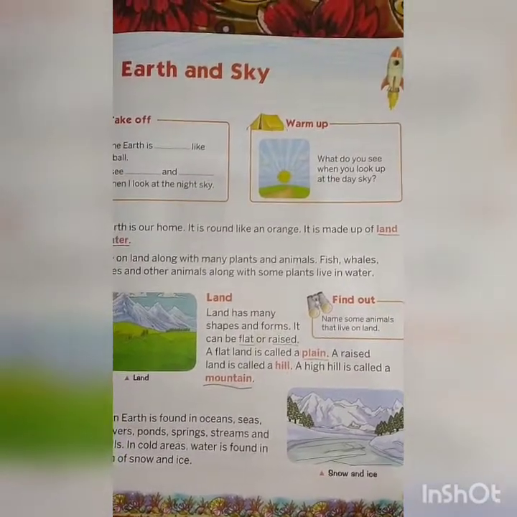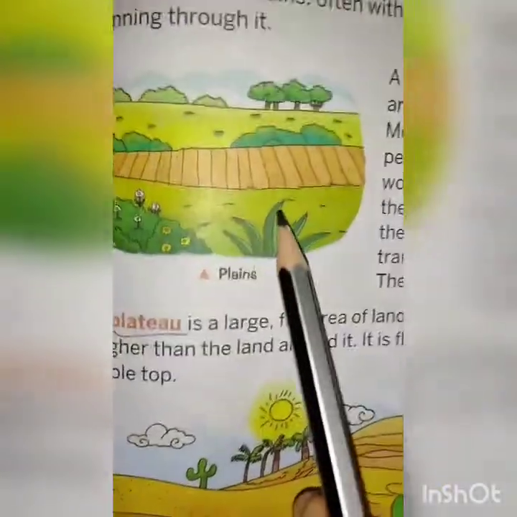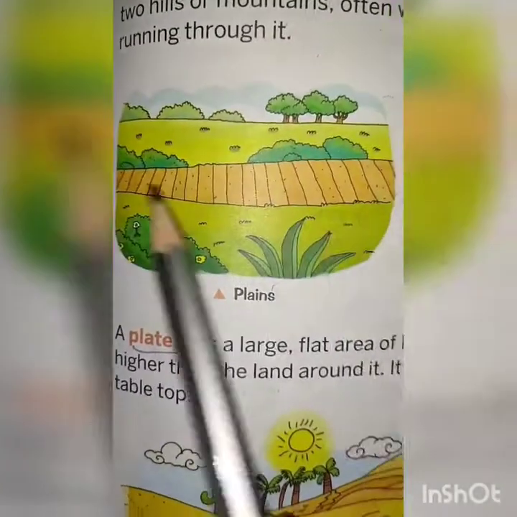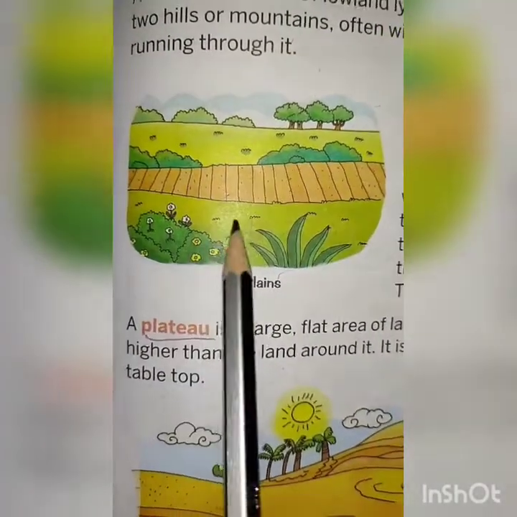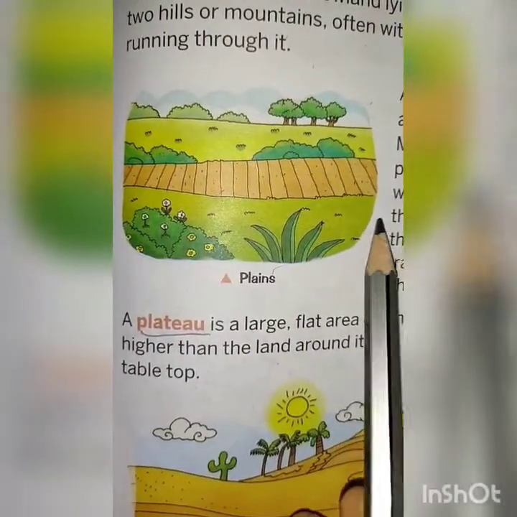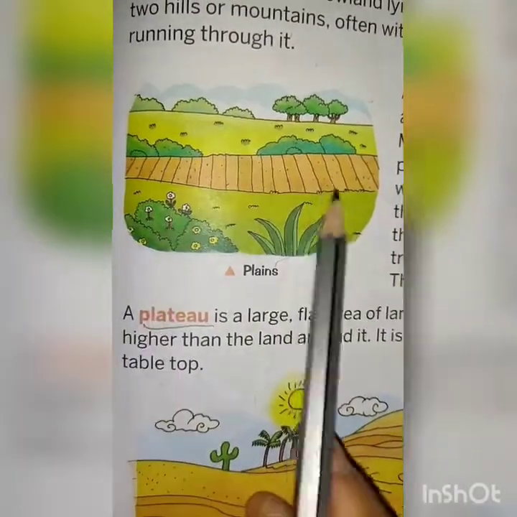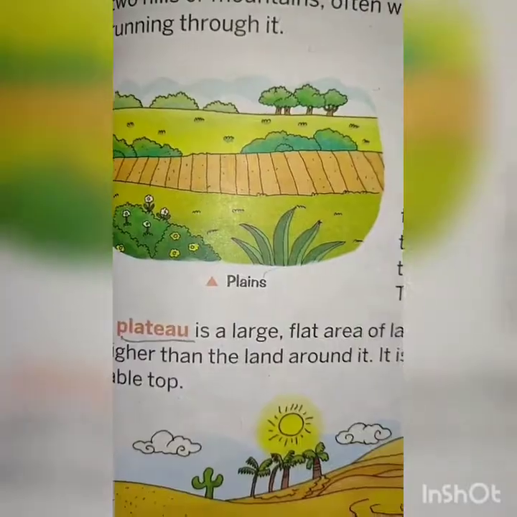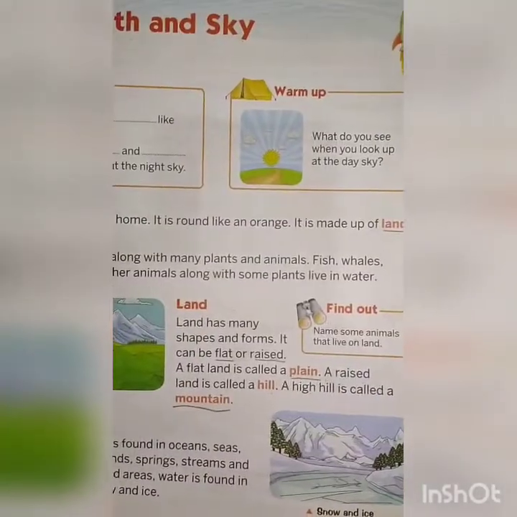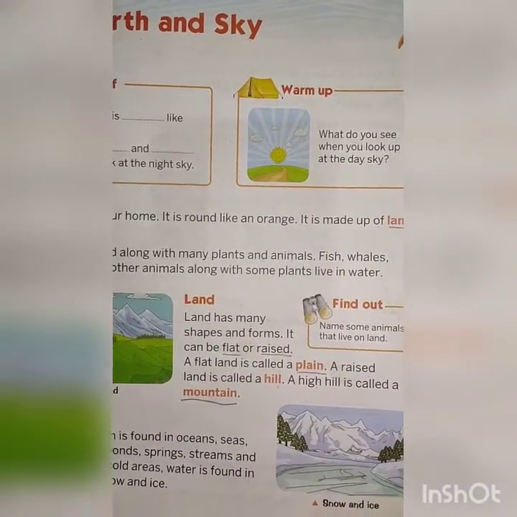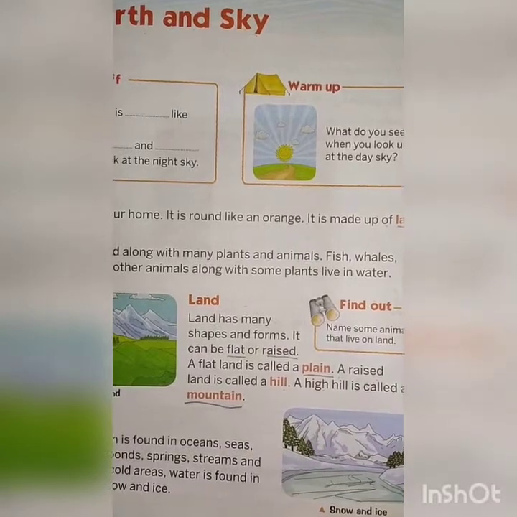For example, you can see in this image, this is a plain, meaning flat land where we can walk, where we can build houses, where we can grow crops. This is called flat land. Flat land is called a plain, and raised land is called a hill.